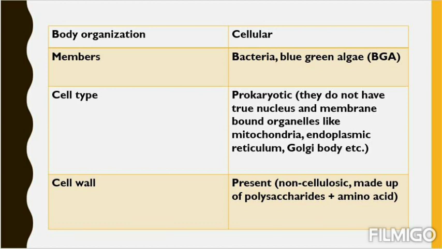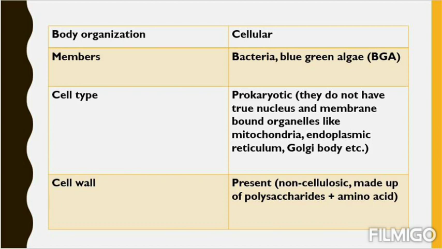Just like that, bacteria also possess a cell wall. But in a plant cell the cell wall contains cellulose, whereas in bacteria there is no cellulose. That is why it is written in brackets, non-cellulosic. Rather, what is it made up of? It is made up of polysaccharides plus amino acids. You know polysaccharides? Polysaccharides means a chain of sugars, a chain of monosaccharides.